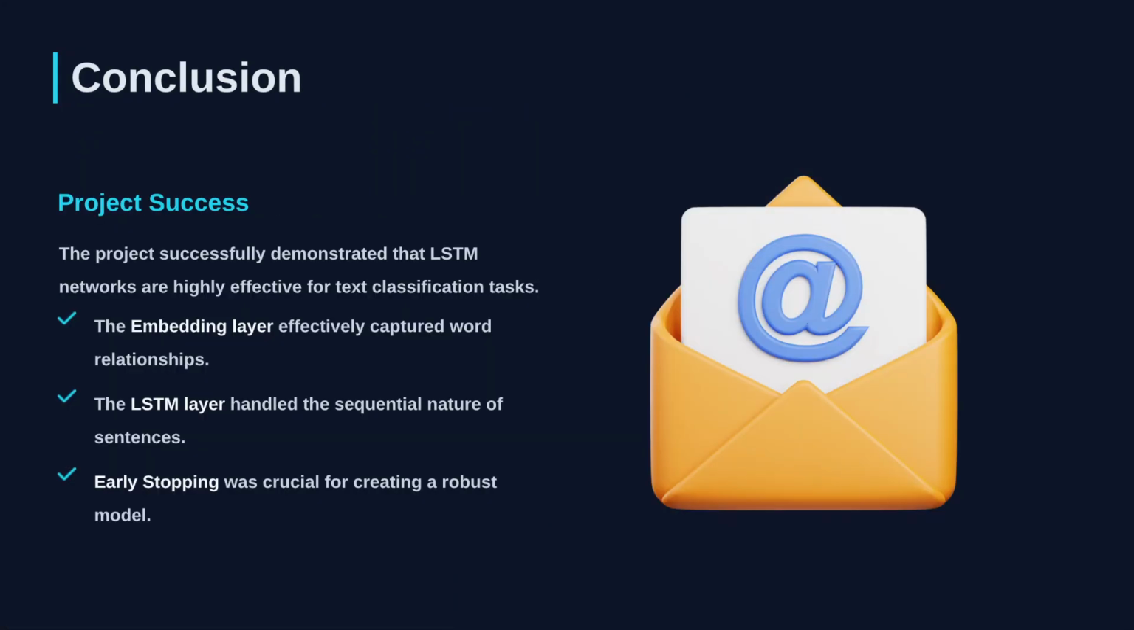Slide 10, conclusion. To wrap up, this project successfully demonstrated that LSTM networks are highly effective for text classification. The embedding layer allowed us to capture word meanings, the LSTM handled the sentence structure, and early stopping ensured our model remained generalizable. We have a robust system capable of high-precision detection.